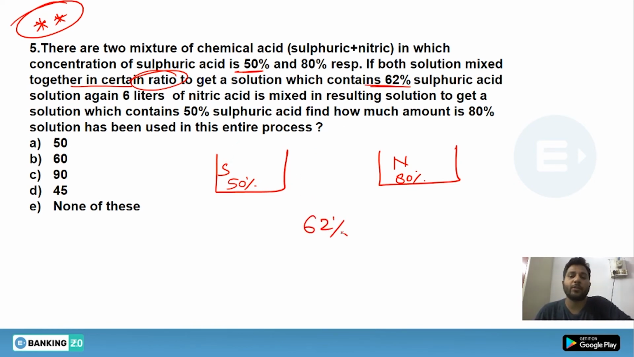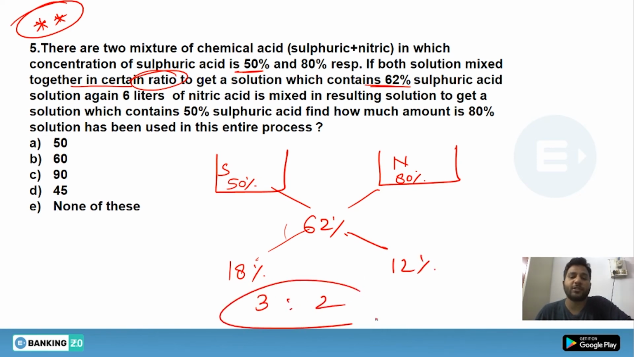Now what you can do is, you are mixing two jars and you're getting 62% as the combined sulfuric acid mixture. Now you will be getting 18% and 12%. The ratio would become 3:2. Basically we have mixed the two mixtures in the ratio of 3:2.